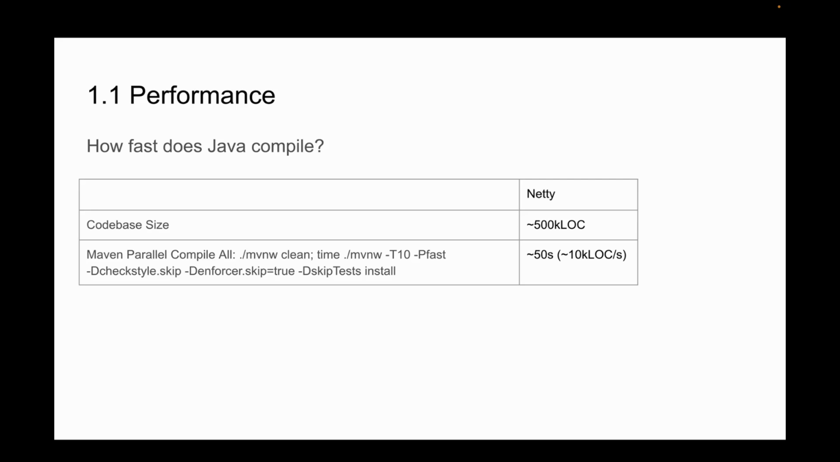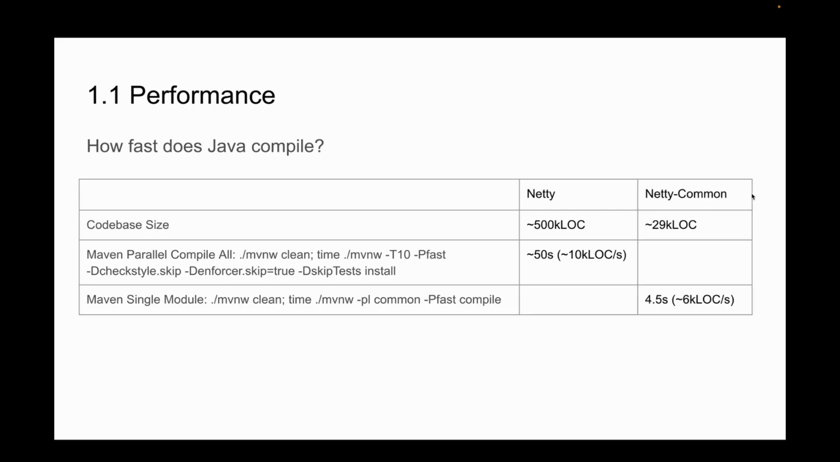For example, take the Netty codebase, which is a popular open source project. It's 500,000 lines of code and takes about 50 seconds to compile in parallel on my laptop. That's the whole project. If you take a single submodule like Netty Common, it takes about 4.5 seconds to compile 29,000 lines of Java code, at about 6,000 lines of code a second.